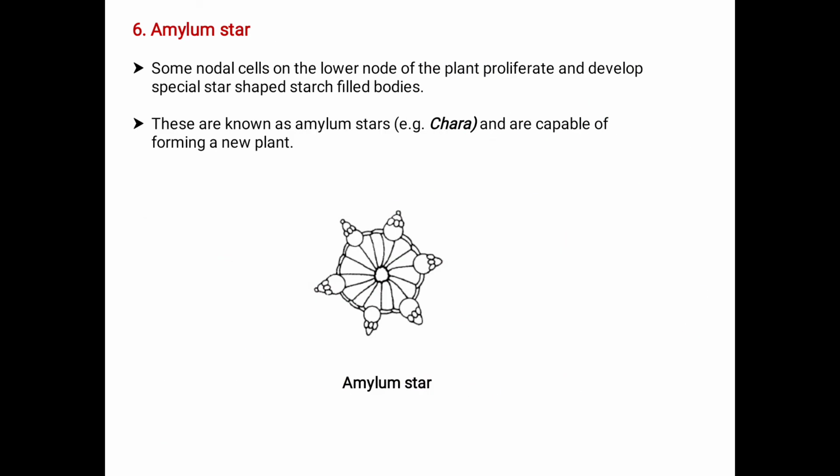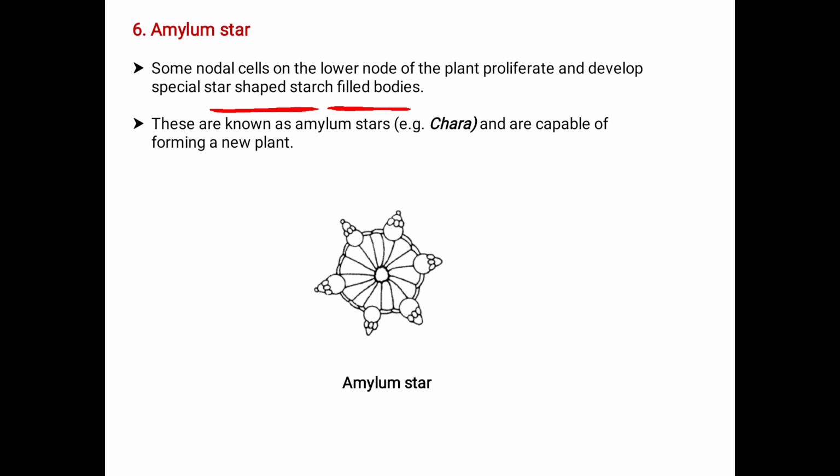Next comes the amylum star. Here some nodal cells on the lower node of the plant proliferate and develop special star-shaped, starch-filled bodies. What are these amylum stars? These are special star-shaped, starch-filled bodies.